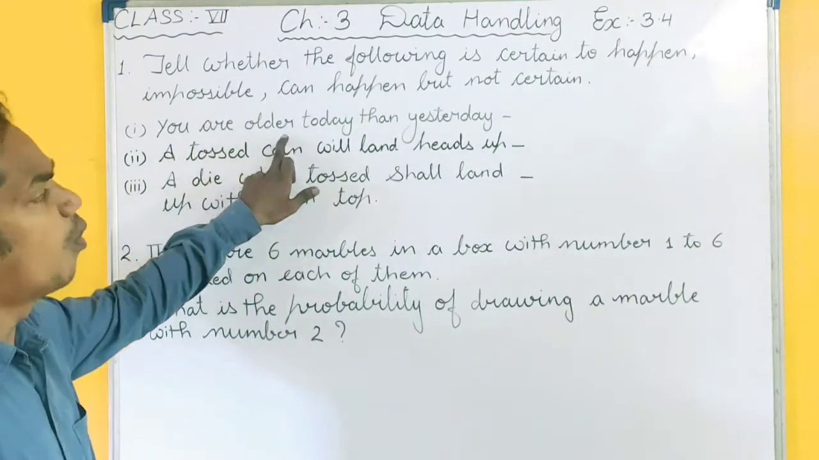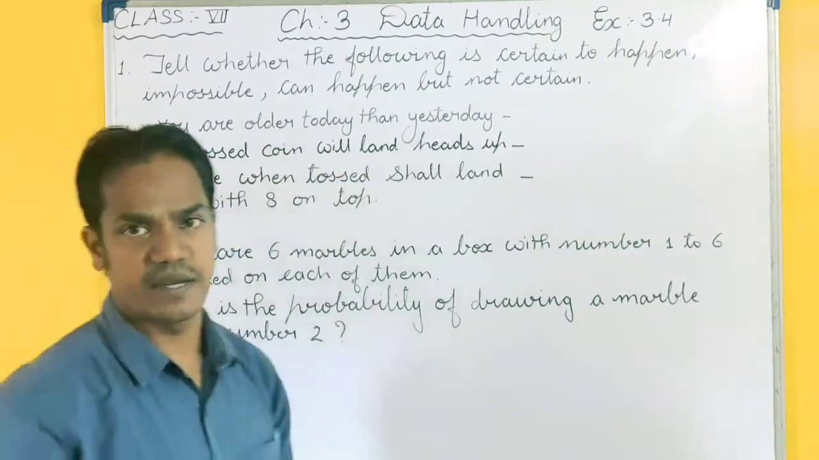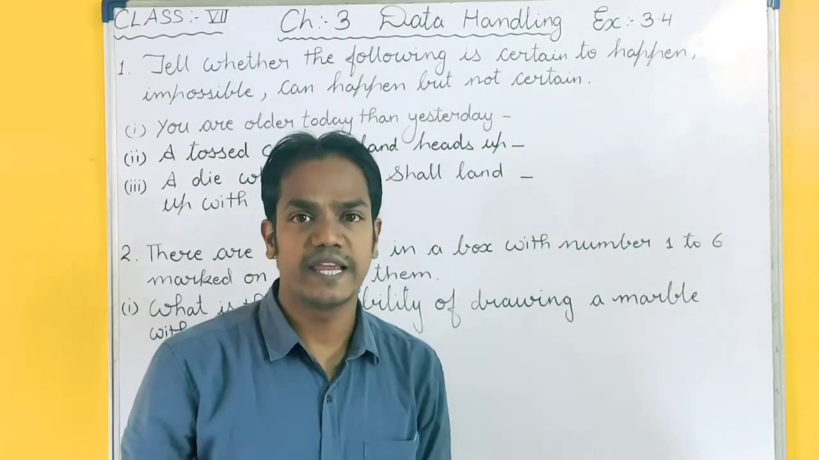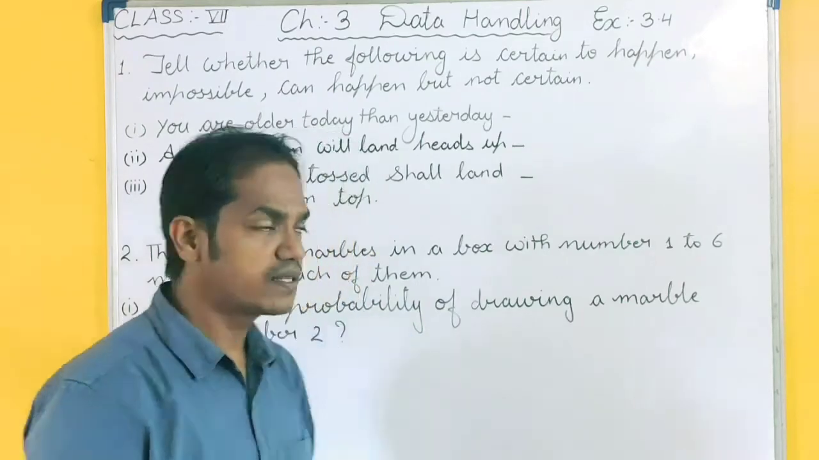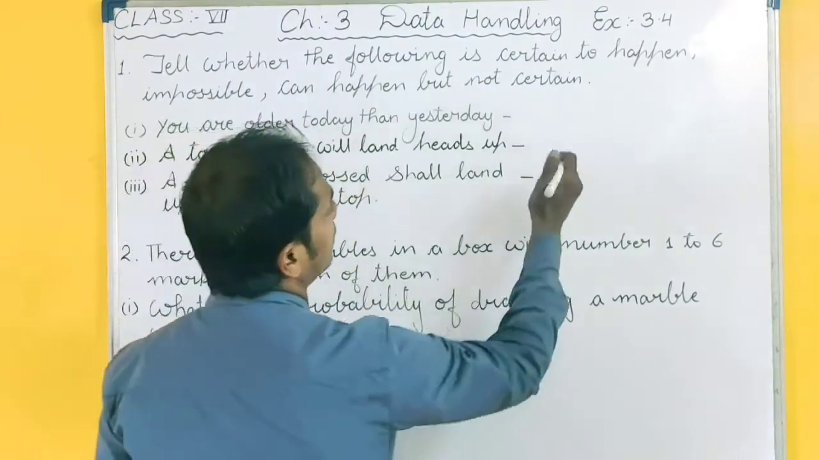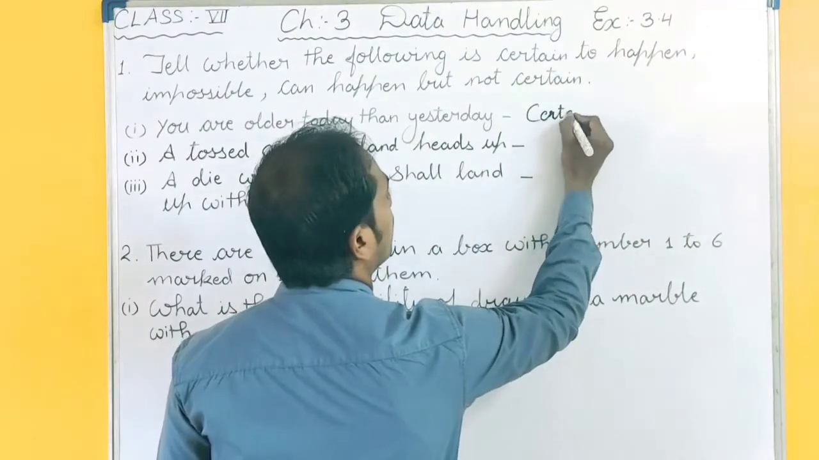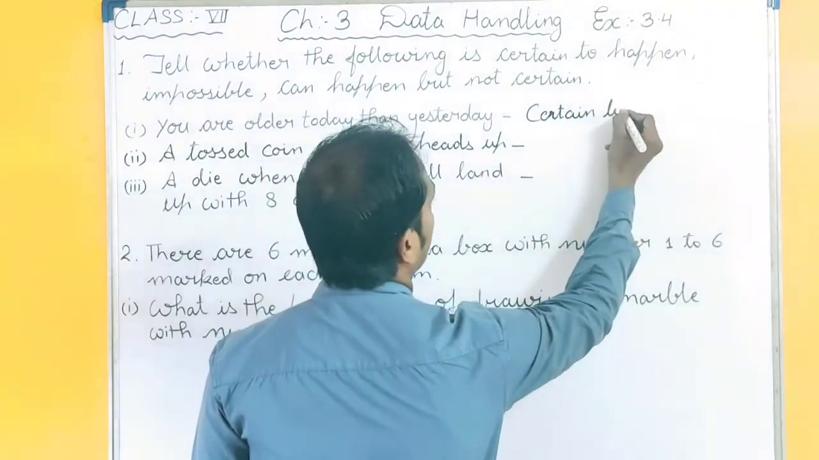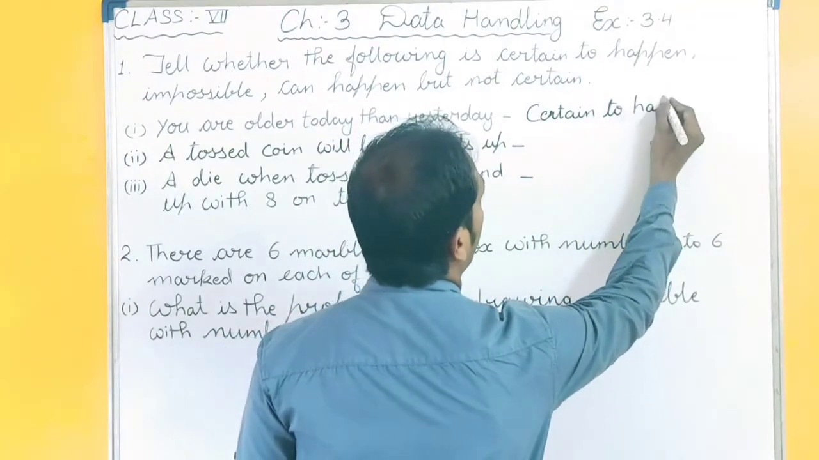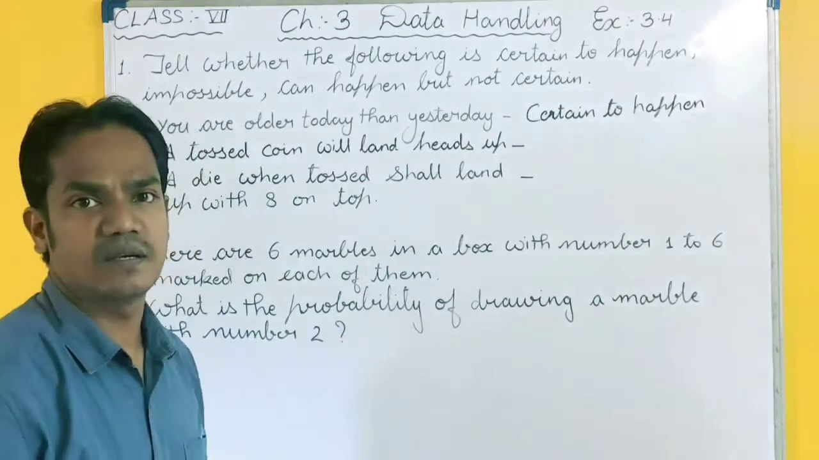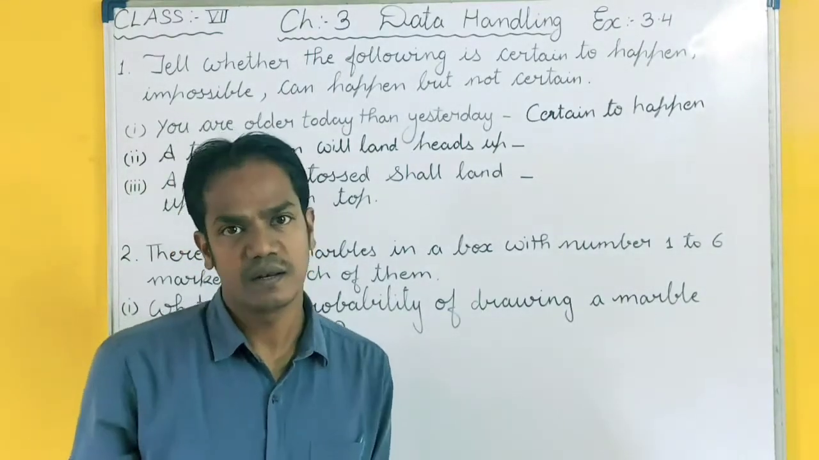You are older today than yesterday. In comparison to yesterday, your today's age is more than yesterday. Yes, possible. So answer is certain to happen. Your answer is certain to happen because it is possible that in comparison to yesterday, you are older today.